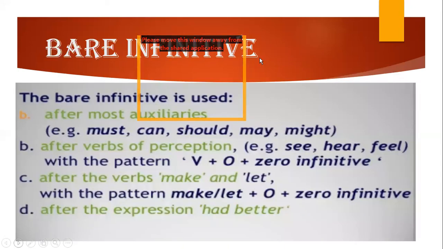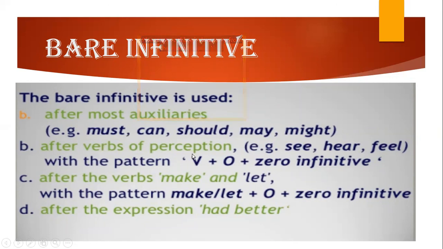Next, coming to bare infinitive. We have read there are two types of infinitive, to infinitive and bare infinitive. Now, bare infinitive is the verb which is used without to in a sentence, but again it functions either as a noun, as an adjective, or as an adverb. Now, where do we use bare infinitive? First of all, after most auxiliary verbs you have read, must, can, should, may, might, all these are auxiliary verbs. So इनके बाद हम bare infinitive use करते हैं.